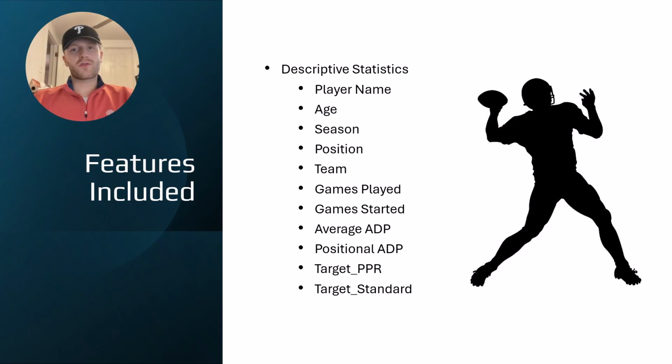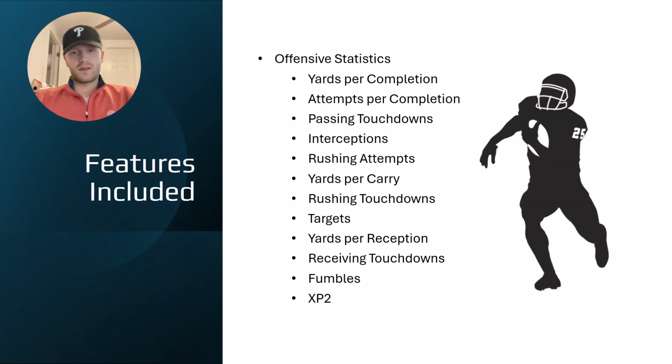So the statistics for this dataset can be broken into four categories: descriptive stats, offensive stats, defensive stats, and context-based stats. It is worth noting that we have not finalized our context-based statistics, so they will not be included in this presentation. The descriptive stats are highlighted by player name, season, age, the average of our four sources of average draft position, positional average draft position, and our target variables.